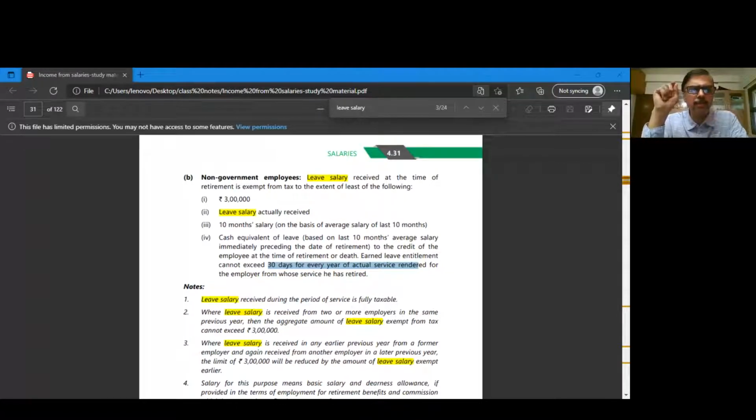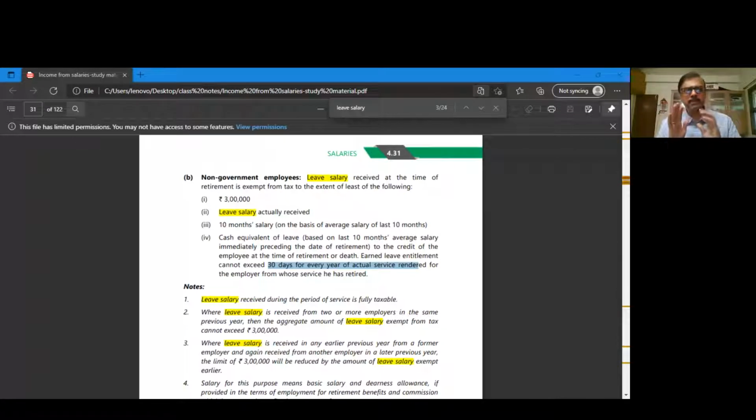If they're going to give you a commission as a percentage of turnover instead of a fixed commission, then you need to consider the commission part also as a component of salary. So 10 months average salary means the last 10 months salary. Three components of that is basic plus DA star plus commission star. Are you able to follow me?